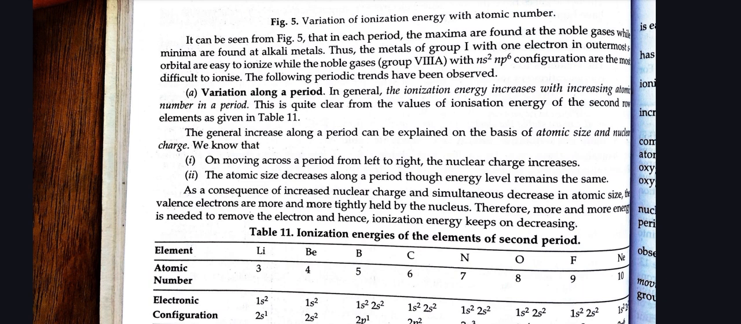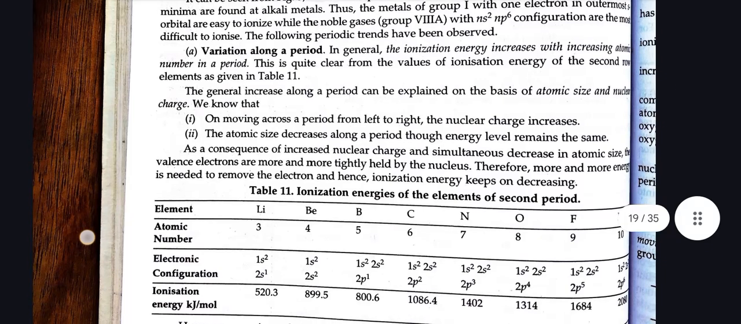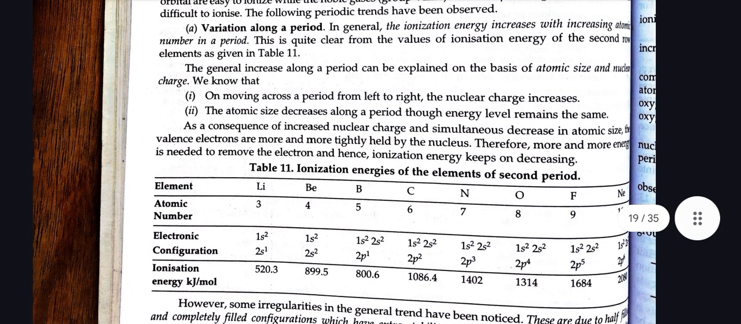In general, the ionization energy increases with increasing atomic number in a period. This is quite clear from the values of ionization energy of the second row elements as given in Table 1.1. The general increase along a period can be explained on the basis of atomic size and nuclear charge. We know that on moving across a period from left to right, the nuclear charge increases. The atomic size decreases along a period though the energy level remains the same.